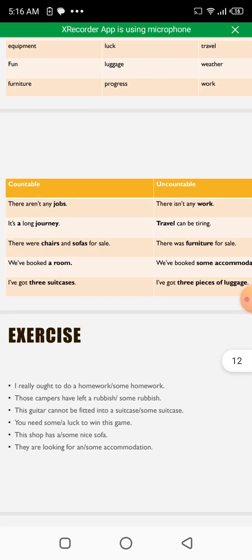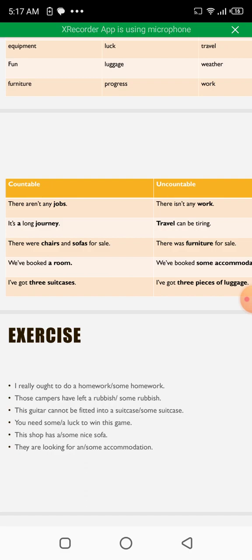In this table, you can notice the use of countable and uncountable nouns. There aren't any jobs, there isn't any work, because jobs is a countable noun, and here its plural form has been used, so we are supposed to use "are" in this sentence. There aren't any jobs, there are not any jobs, right? But work, because this noun is uncountable, a singular verb is required in this sentence. There isn't any work, there is not any work.